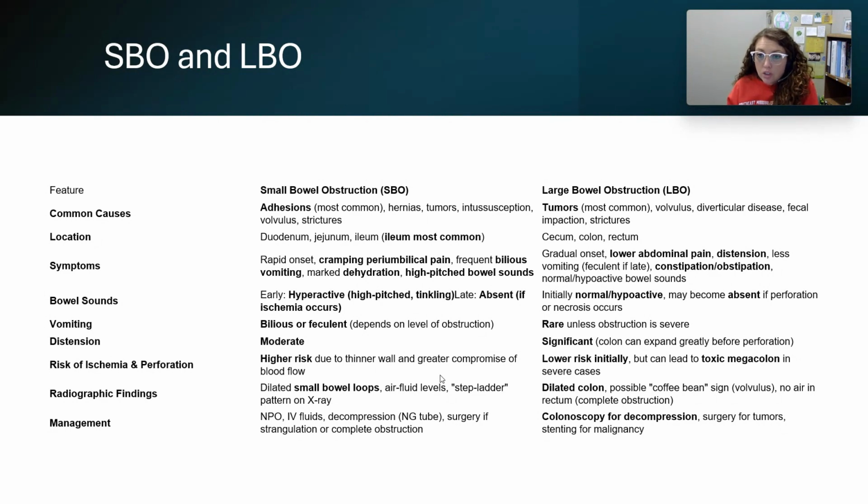Locations, for a small bowel, you're talking your duodenum, your jejunum, and your ileum being the most common. And then for your large bowel, you're talking cecum, colon, rectum. Symptoms, a small bowel can be rapid onset. You think about what you might see: bilious vomiting, marked dehydration, high-pitched bowel sounds. Whereas with a large bowel obstruction, it's going to be more of a gradual onset because things have gone further down into the GI system, but you can have your lower abdominal pain, distension, constipation, normal and or hypoactive bowel